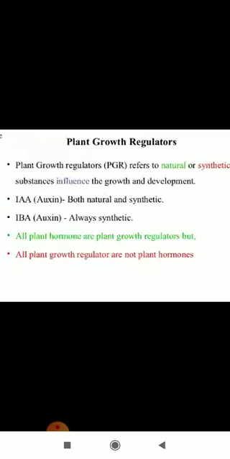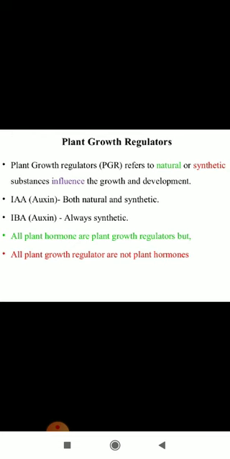Now, phytohormones are organic substances produced naturally by the plants which, in minute or low concentration, either increase, decrease, or modify the growth and development. These phytohormones are also termed growth hormones, growth promoting substances, growth regulators and growth factors, etc.